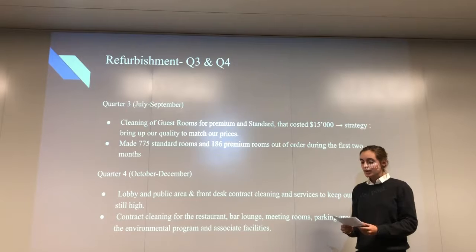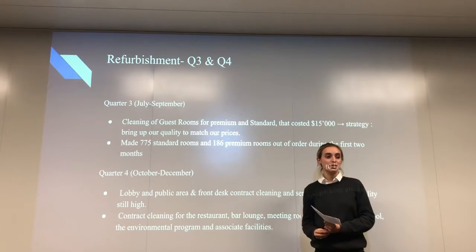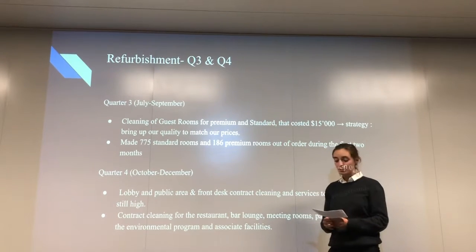Concerning quarter three, the only refurbishment we did in this quarter was the cleaning of the standard and the premium rooms.